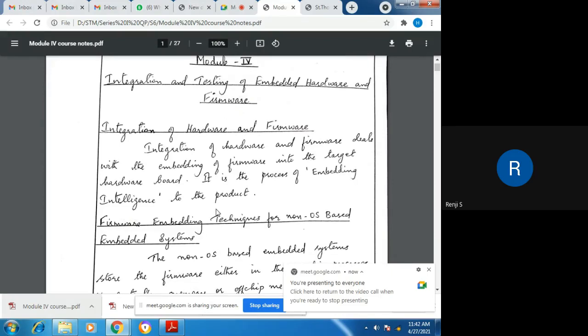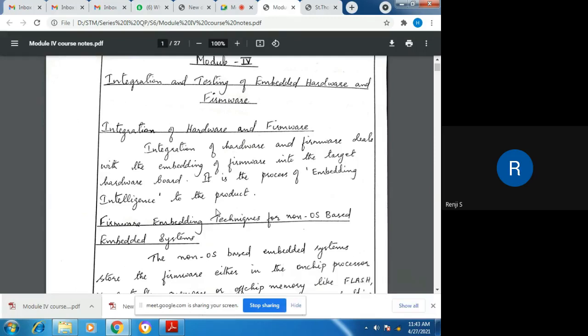As we know, without firmware, the product that we are designing will not work. That is, it will not provide the desired functionality. So the process of embedding firmware into hardware means that we are providing intelligence to the product. That is, the product is going to implement its functionality only if we embed the firmware inside the hardware. And this embedding process, how can we embed firmware into the hardware units? That is what we are going to describe now.